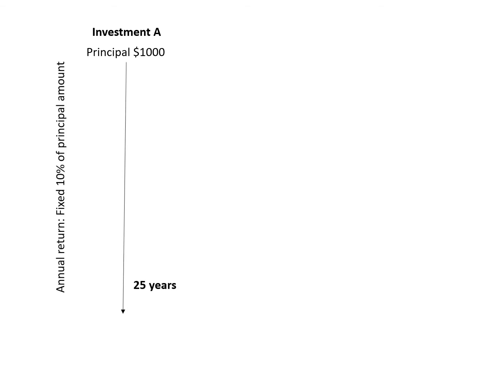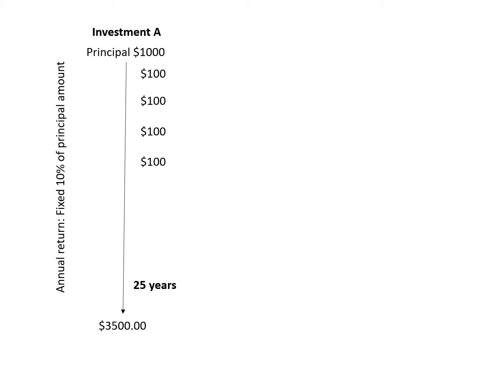The first investment, investment A, gives us 10% dividend annually, and the dividend received is not reinvested. This means we receive the same $100 every year throughout the 25 years. So after 25 years, the $1,000 will be accumulated to $3,500.